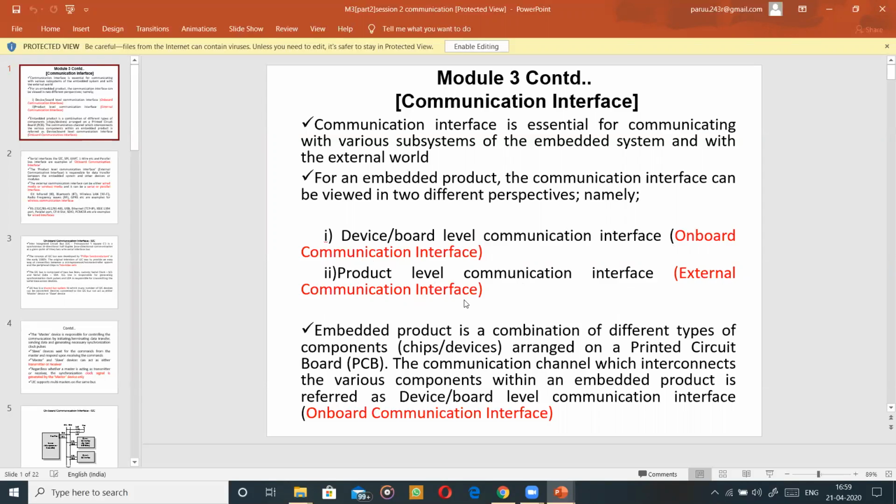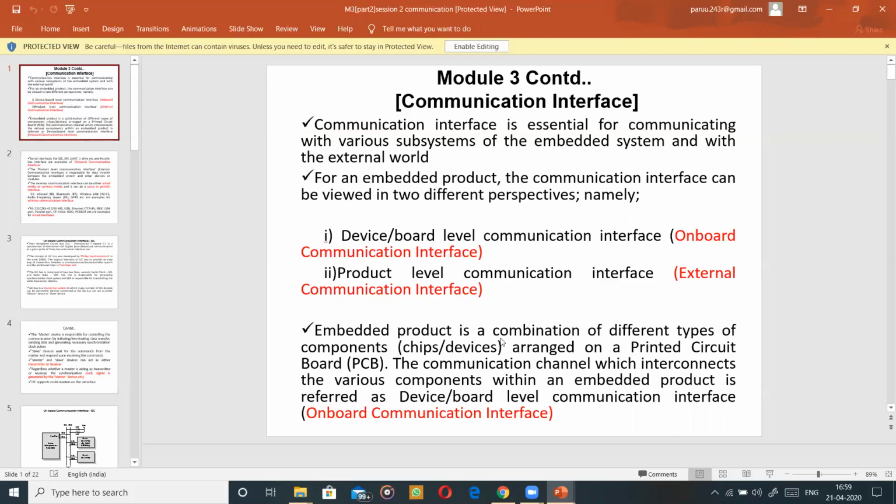The name itself tells that one is within the board and the other one is external to the embedded system. Many times an embedded application will not be a standalone system. There are a few applications which are standalone, and a few applications which get connected externally. Based on that, we have these two categories: one is onboard communication interface and the other one is external communication interface. Now let us understand what is onboard communication interface.